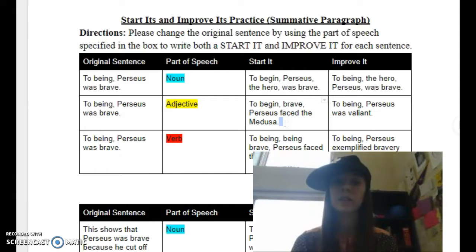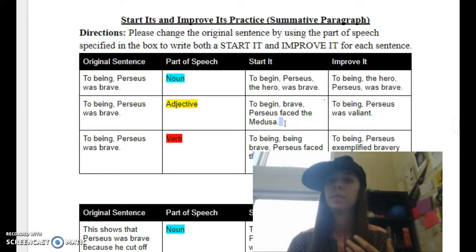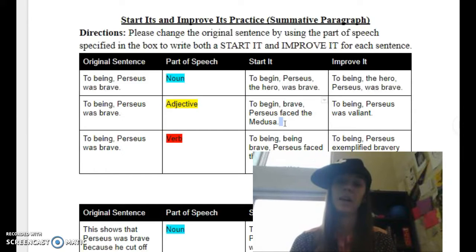Now we need to improve it. So we're not going to just move that adjective, but instead we're going to improve which adjective I use. So I'm going to maybe use a different word to explain how Perseus was brave, all right? So here it says, to begin, comma, Perseus was valiant. That's a little bit of a stronger word, and it still describes my noun Perseus with a stronger word there, okay? So that's my adjective version.